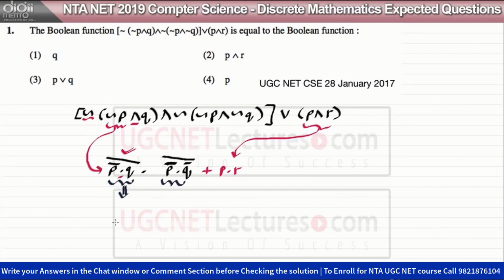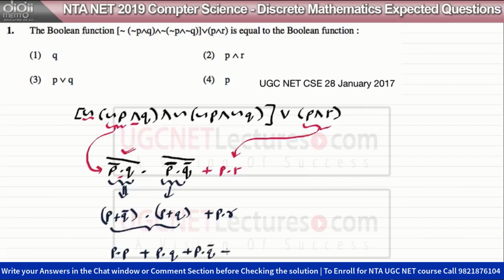If you apply De Morgan's law here, this can be written as (P plus Q complement) dot, and applying De Morgan's law here, (P plus Q), plus P dot R. Now you can expand this, so this can be written as P dot P plus P dot Q plus P dot Q complement plus Q complement dot Q plus P dot R. So this can be written as P plus PQ plus PQ complement plus this complete term, which is false, or you can say it is 0, plus PR.